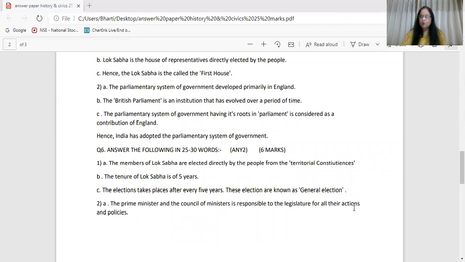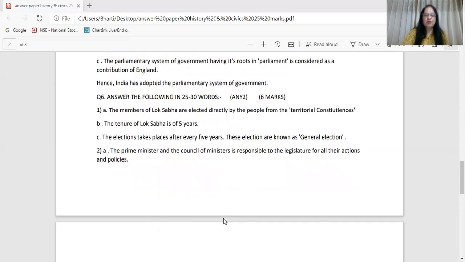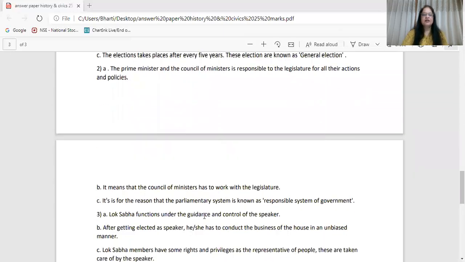Question number 2. What is a responsible government? The Prime Minister and the Council of Ministers is responsible to the legislature for all their actions and policies. Next point. It means that the Council of Ministers has to work with the legislature. It is for the reason that the parliamentary system is known as responsible system of government.